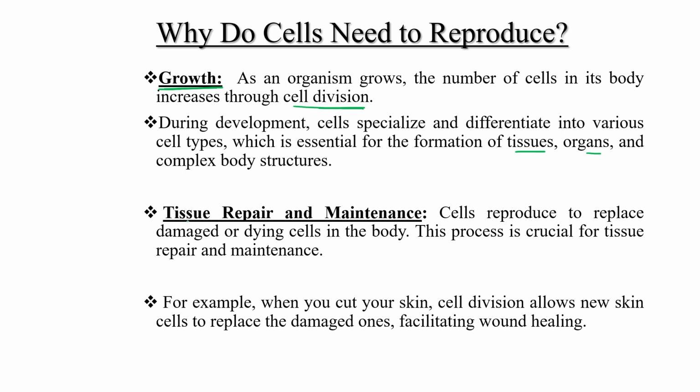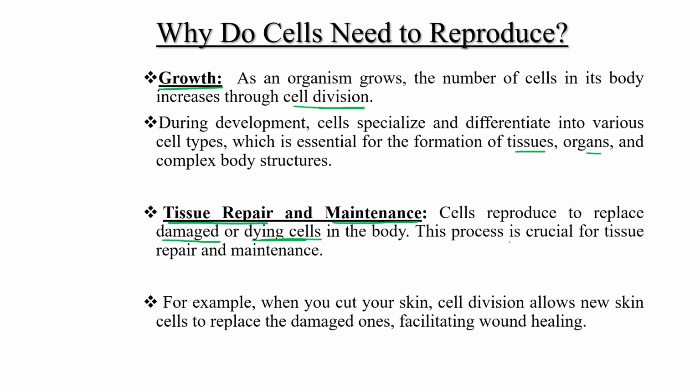Okay, second is tissue repair and maintenance. Cells reproduce to replace damaged or dying cells present in our body, because every cell has its own lifespan. That particular aging or damaged cell has to be replaced, so at that time we need a new cell with which we can replace the dying cell.